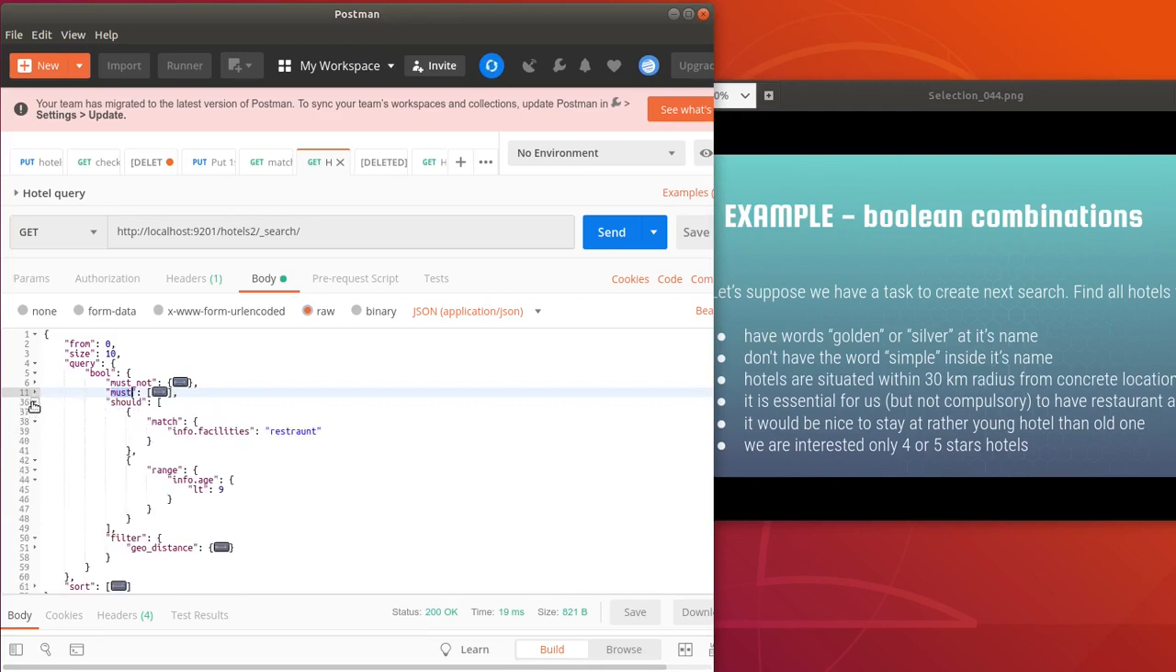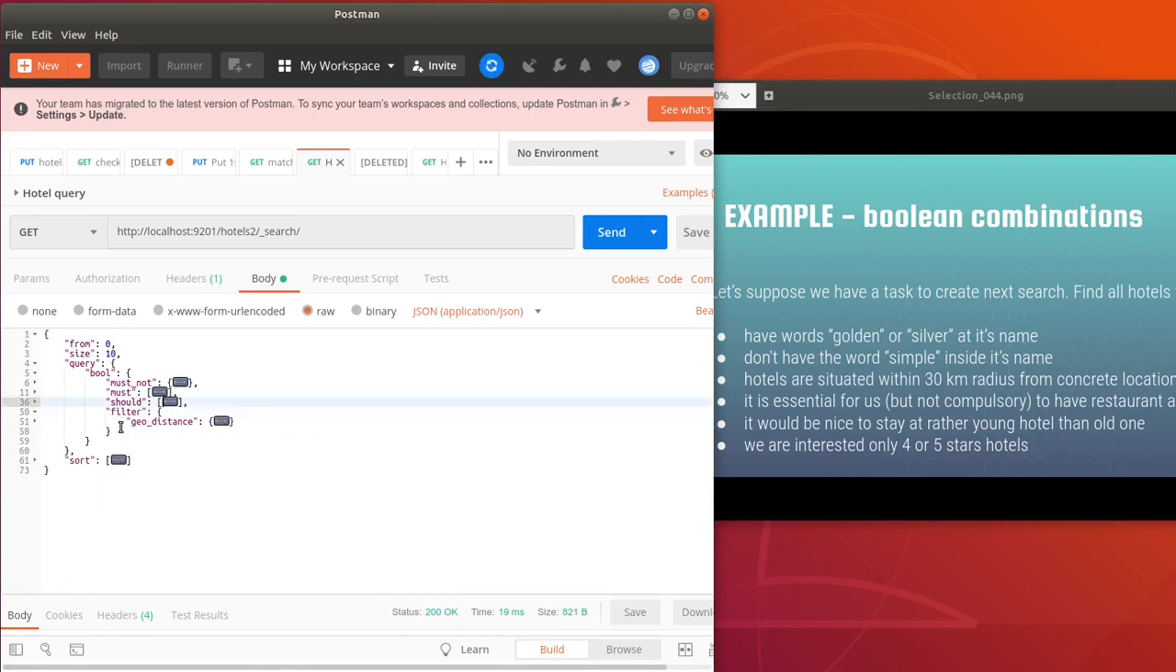Let's go further and open our should section, and here we have 2 more conditions. First of all, that is match info facilities restaurant, and according to our task definition that is the part where it is essential for us but not compulsory to have a restaurant at our hotel. And the next one is that it would be nice to stay at a rather young hotel than an old one, and here we are taking such a condition that it would be great to have hotels aged less than 9 years.